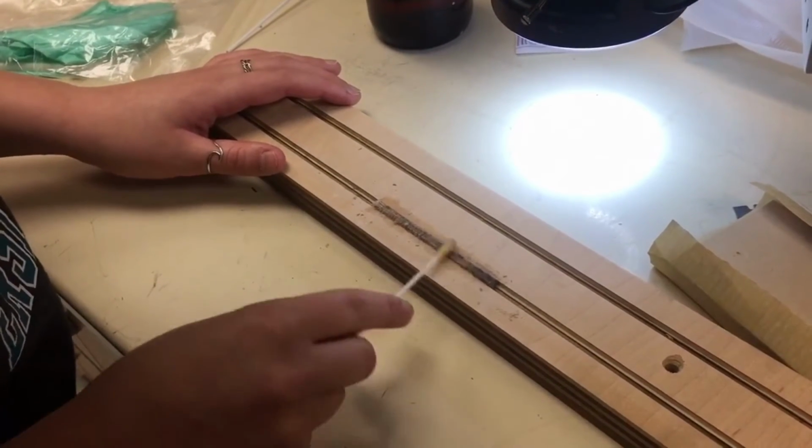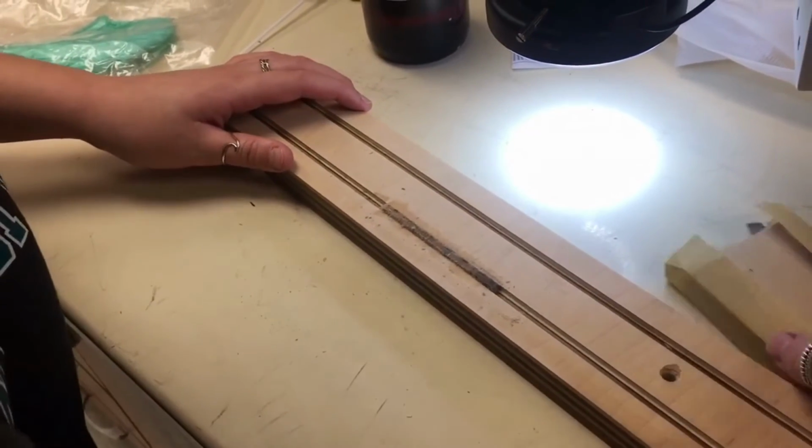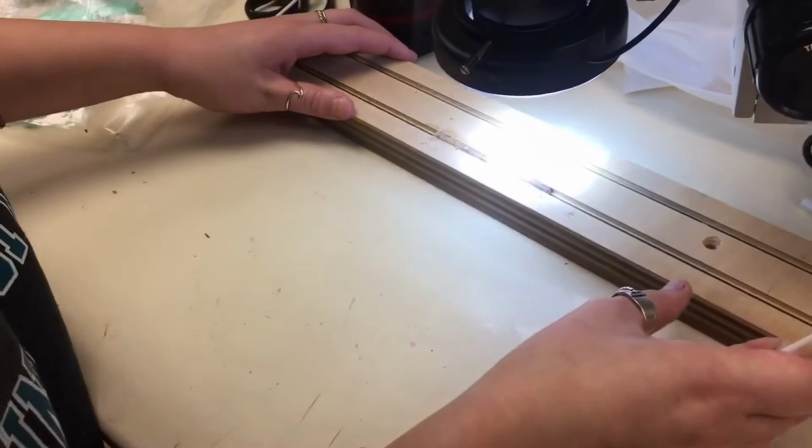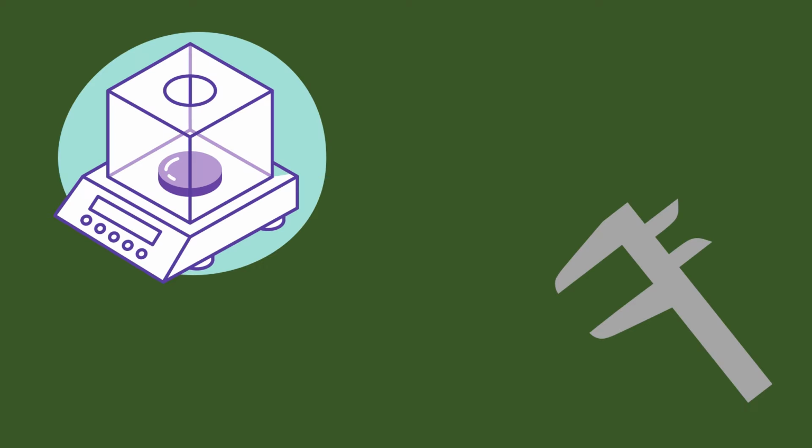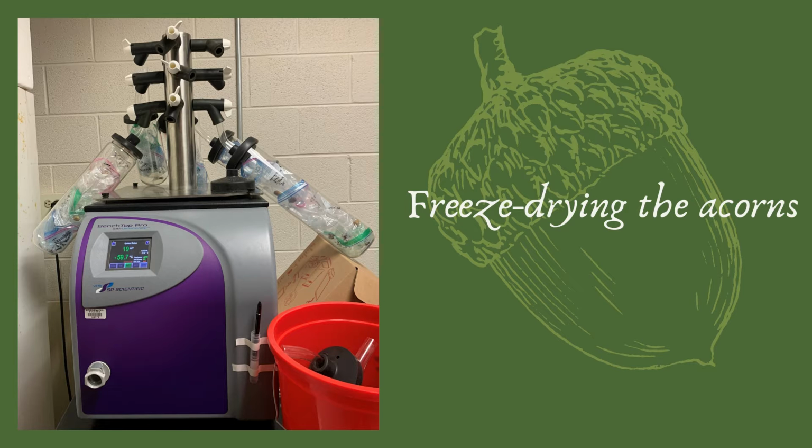The hand corer is drilled into a tree to remove a sample. The sample is then stained and the rings are counted under a microscope to determine age. The acorns were measured using a caliper to assess width and length and an electric balance to assess weight before and after the freeze-drying process. The freeze dryer was used to extract water from our acorns to get an accurate measure of weight.